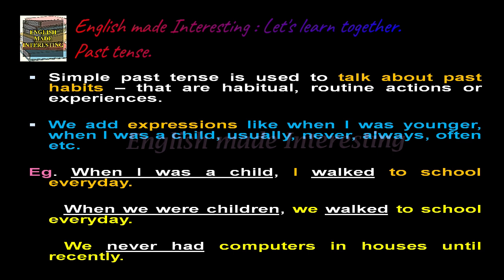When we were children, we walked to school every day. We never had computers in houses until recently. So these are examples of simple past tense used to talk about past habits.